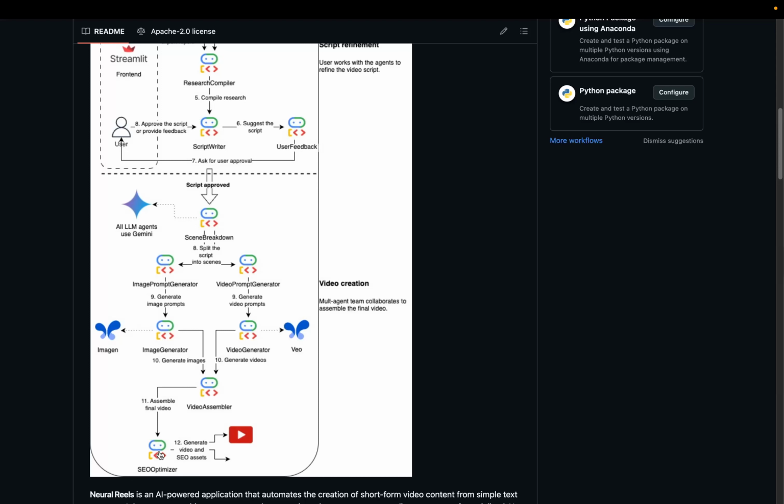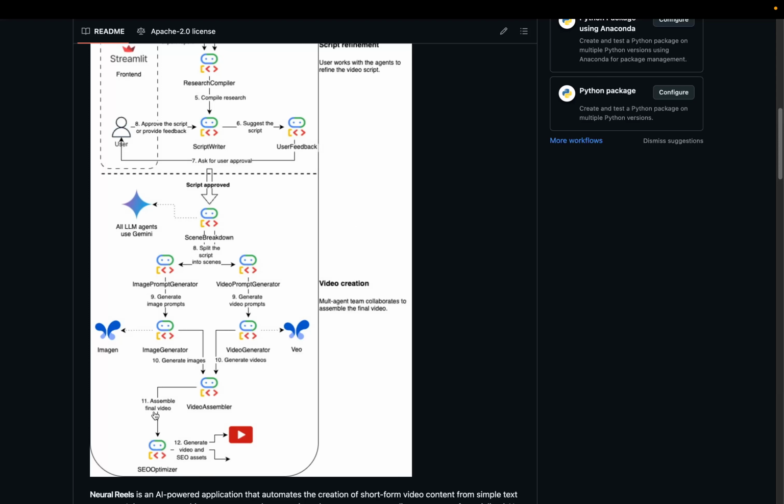And finally I have the SEO optimizer, which will take the script that the user approved, the one that I just approved, and will generate the SEO assets, which is basically a suggestion for the video title, and also optimize the description for SEO, with some hashtags and some specific wording to, let's say, amplify the range and reach of your content.